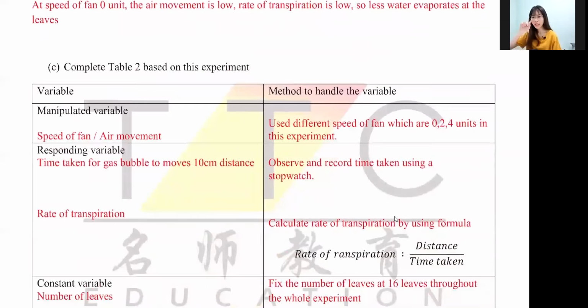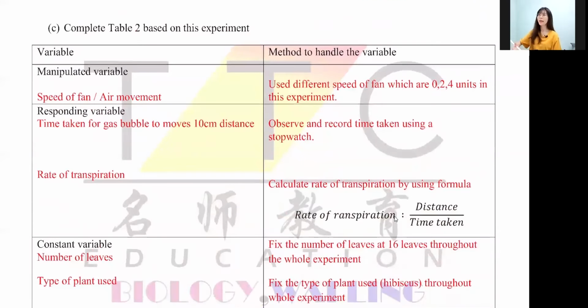Next one. Complete table 2 based on this experiment. In this case, remember, on the left side of the table you write your MV, RV, and CV. Nothing else, MV, RV, and CV. On the most right-hand side, you write the method to handle. As I mentioned, how do you write the method to handle? If it's manipulated, you use the word different. Use different MV, which is whatever value.